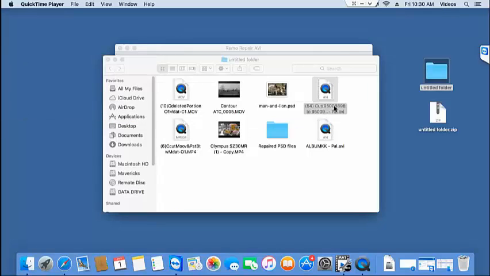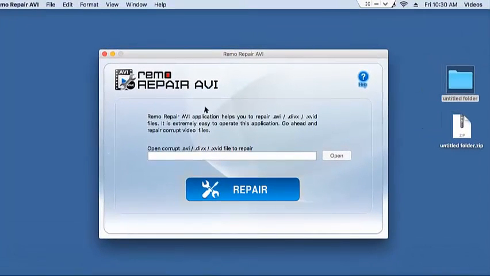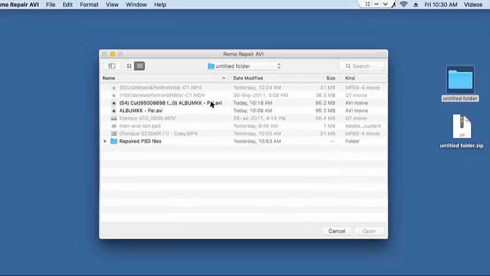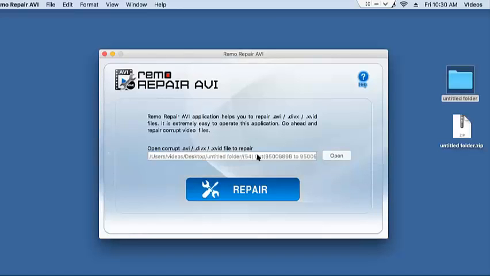So what I'm going to do is repair that video using this software. This is how the main screen of this software looks when it's launched on your Mac. All you'll see is a button called Open, which lets you browse and select your AVI video that needs to be repaired. So I'll click on Open and select the AVI video that needs to be repaired. Once I've selected the AVI video, I'll click on the Repair button and repair the video.